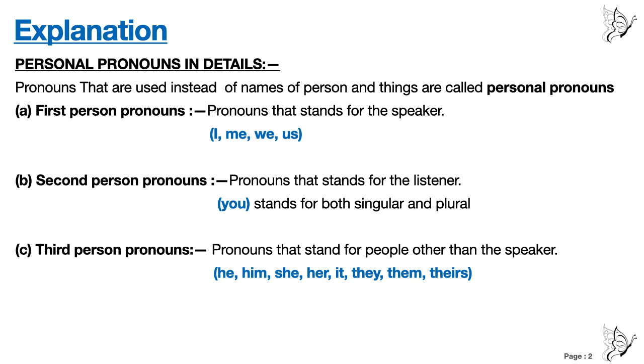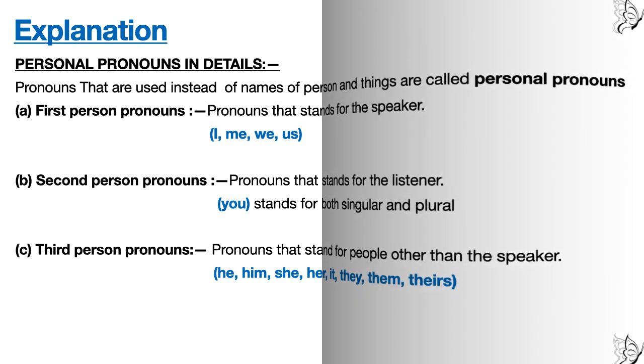Understood? So how many kinds of personal pronouns are there? 3. First person, second person and third person. First person stands for the speaker, second person stands for the listener, and third person stands for the people other than the speaker.